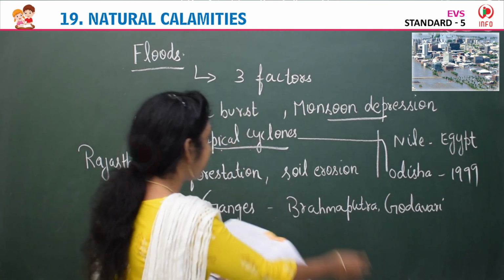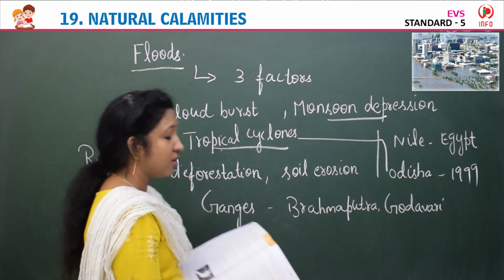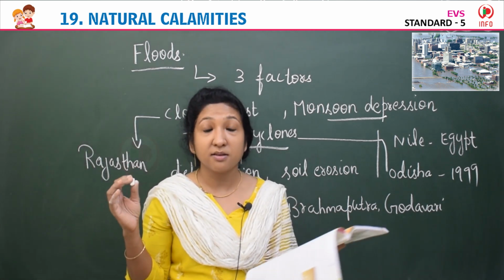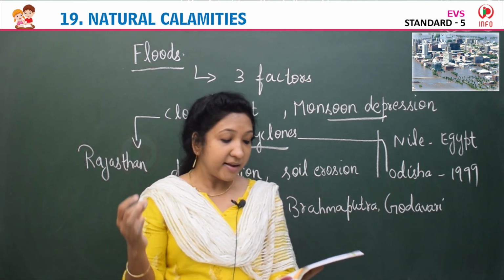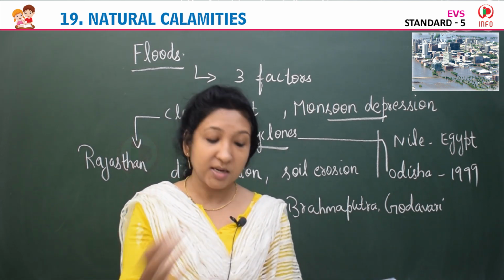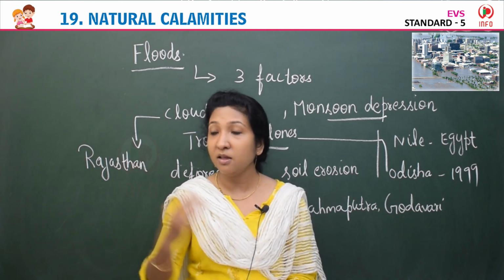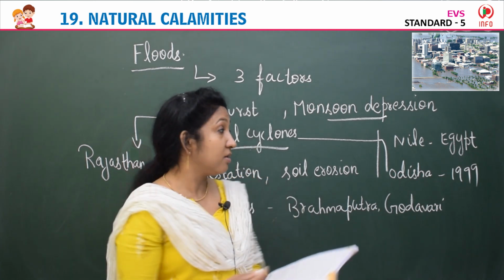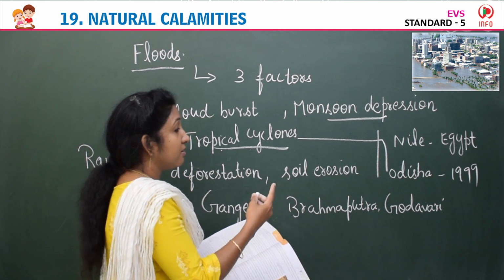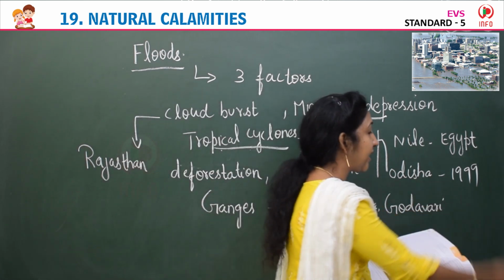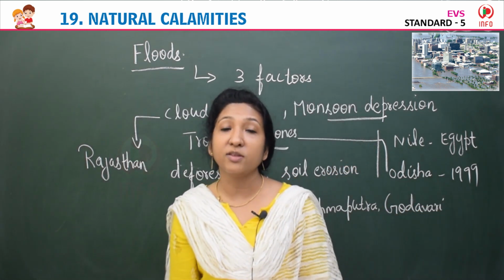And cyclones, tropical cyclones, are high speed winds, and they can flow in any direction, and they cause more damage than the floods. The example given is the Odisha cyclone in 1999. It was the worst cyclone that hit India.